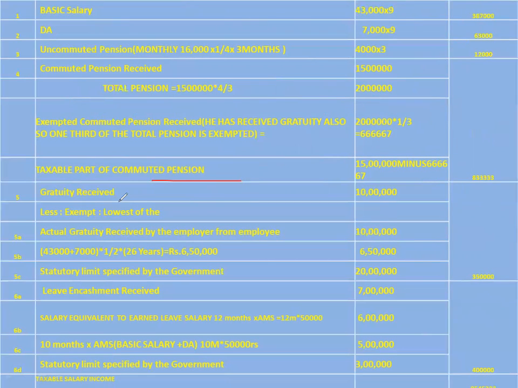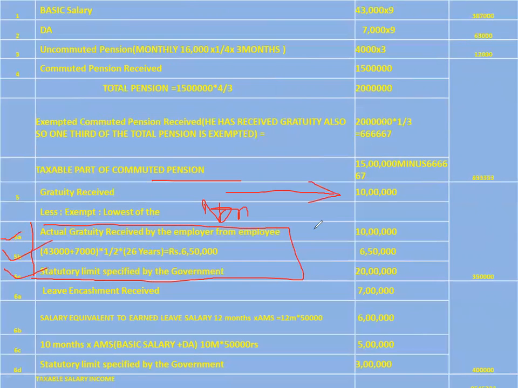Next one is gratuity. It is given in the problem that he is receiving a gratuity of rupees 10 lakhs at the time of retirement. Now he is a non-government employee. For a government employee, the rule is fully exempted from tax. But in case of a non-government or private employee, we have to find out these three. Apply the rule as I already told in the last class.